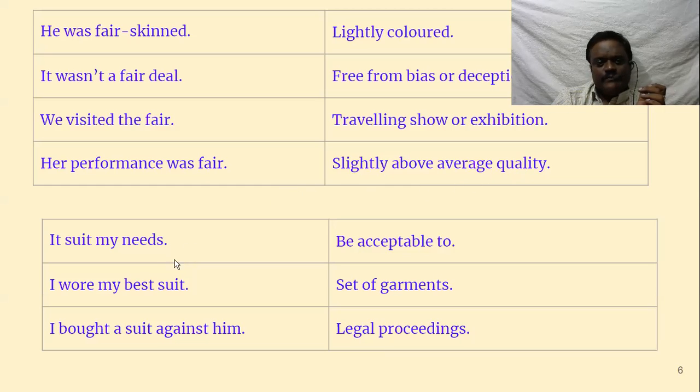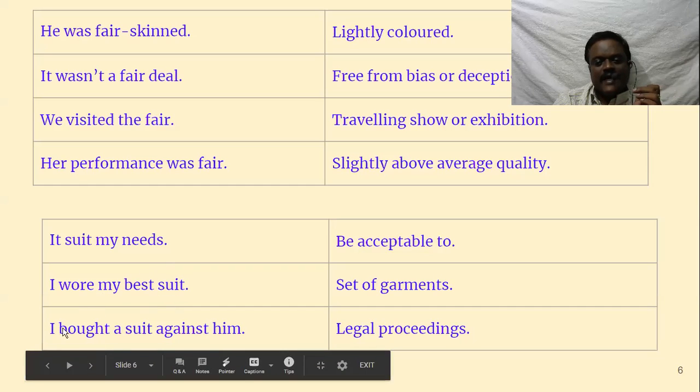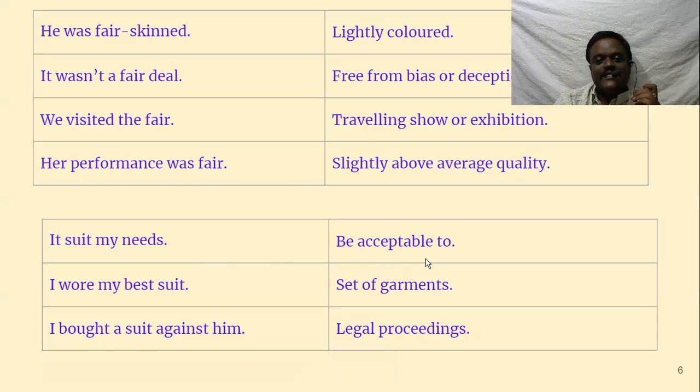The next one: it suit my needs. I wore my best suit. I bought a suit against him. See, suit, same spelling, same pronunciation, and the meanings of all three suits are different. First one, let us see. It suit my needs means be acceptable. It is suitable to me. It suits me means it is suitable to me. Okay. It is good to me. I like it. Something like that meaning comes here.